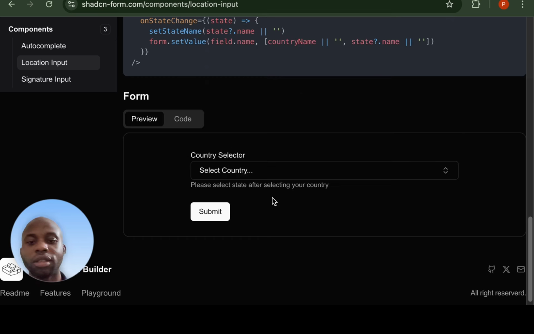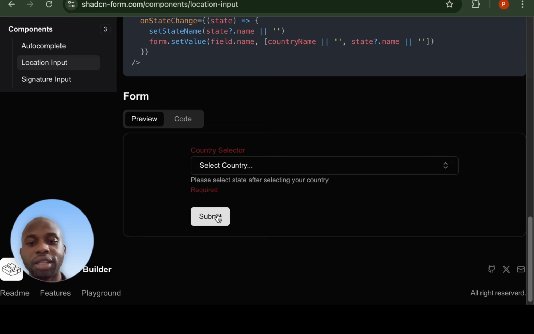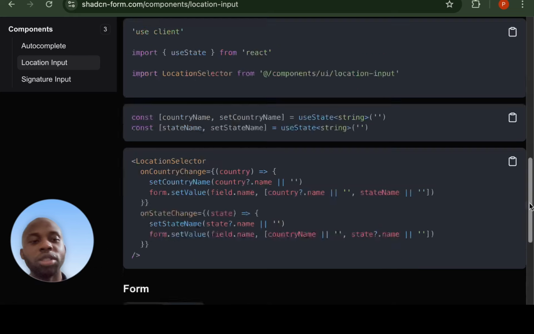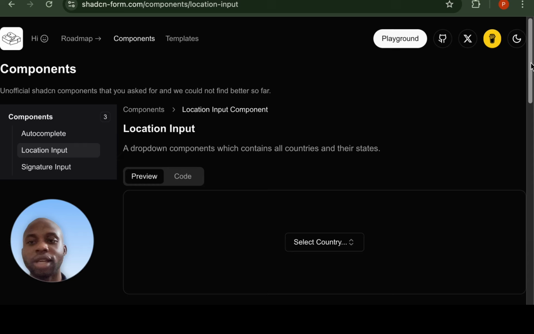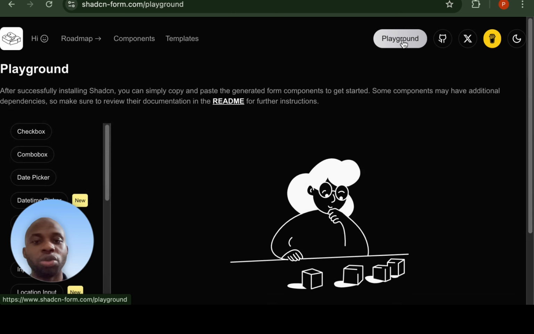And the sweet thing is that the validation is working. Look at it. The validation is working. If you don't put anything and it is required, the validation is really working. They are using Tailwind CSS, ShadCN, and React Hook Form to integrate in this library, so they make things easier for you. You don't need to start writing code for forms and all those ones. Just put what you need here.